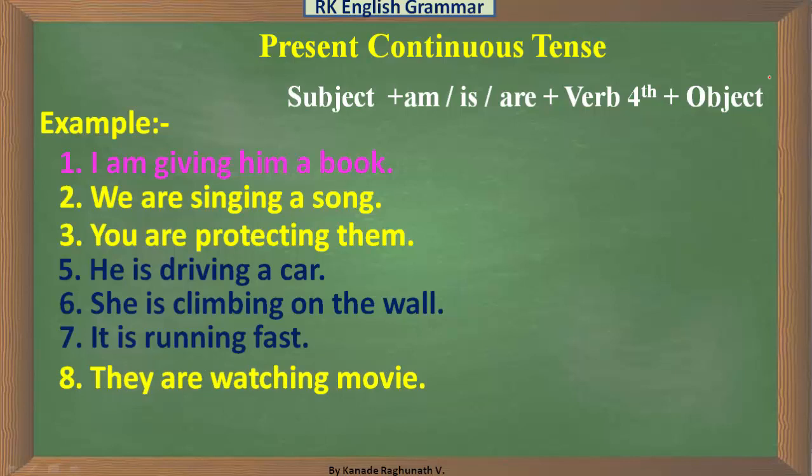In present continuous tense, we must keep in mind one thing, that is the use of am, is, are and the fourth form of the main verb. That is most important.